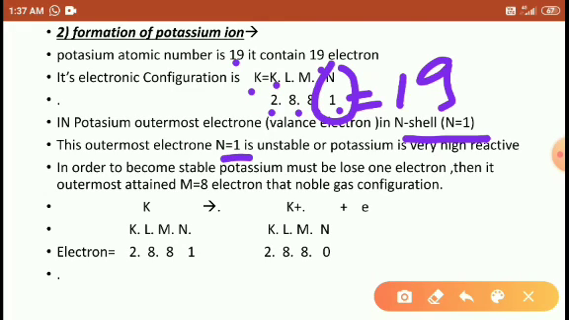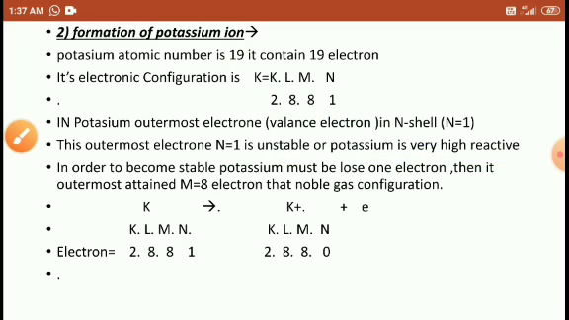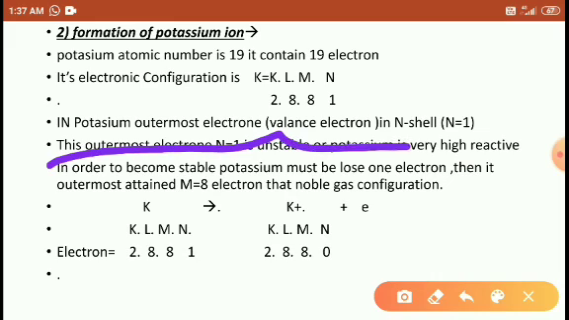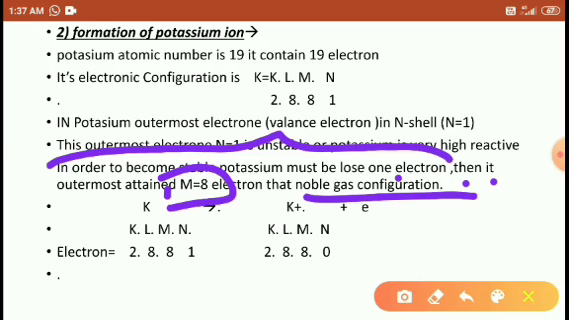This outermost N = 1 is unstable, or potassium is highly reactive, because of 1 electron. 1 is always unstable, and potassium is highly reactive. In order to become stable, the potassium must lose 1 electron. After losing 1 electron, it attains the outermost M = 8, and it becomes stable here.